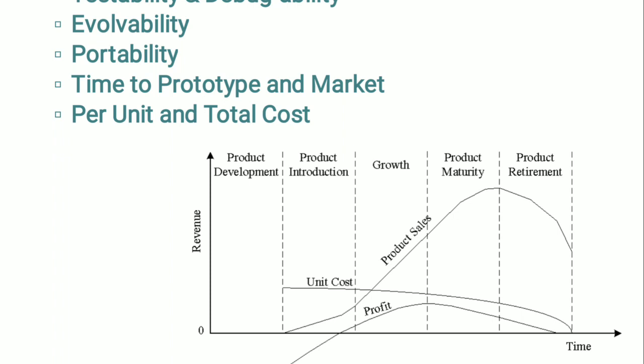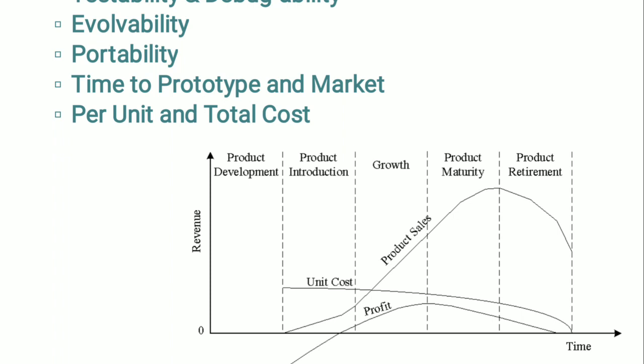Once the product is ready to sell, it is introduced to the market. This stage is known as the product introduction stage, right? Slowly we have shown some profit, that too in negative, because a lot of expenditure has been done for R&D. During the initial period, the sales and revenues will be low. There won't be much competition and the product sales and revenues increase with time. In the growth phase, the product grabs high market. You can see slowly the product sale is increasing in the growth column. During the maturity phase, the growth and sale will be steady and the revenue reaches its peak. You can see during the product maturity phase, the highest number of products will be sold into the market.